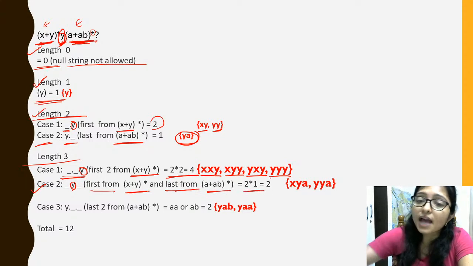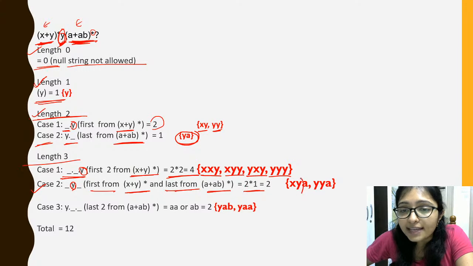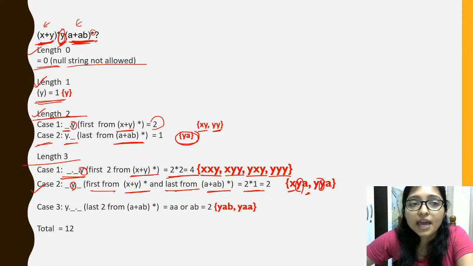So there can be how many combinations? 2 cross 1, because y is mandatory, and from here I can take x or y, and from here I can take a. Any combination can be possible, right? That's why here it is 2.